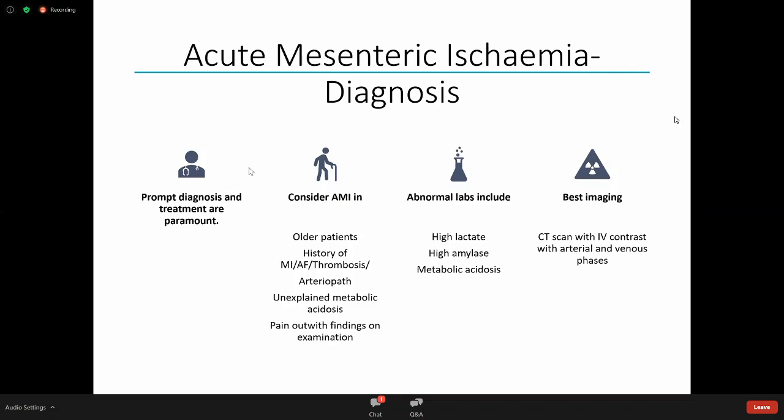So in terms of making a diagnosis, well, you need to think about it. You need to think about acute mesenteric ischemia in your older patients with a history of previous clots, heart attack, atrial fibrillation, arteriopaths, or unexplained metabolic acidosis. Certainly I have had patients who have very little abdominal pain, because of their rising lactate are found to have frank mesenteric ischemia, with pain out of proportion to findings on examination. So in the labs we're worried about lactate, amylase, and a metabolic acidosis. And the diagnosis of choice is CT scan with intravenous and arterial phase contrast.